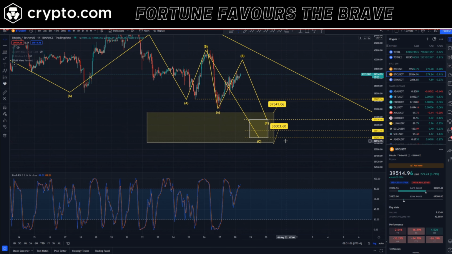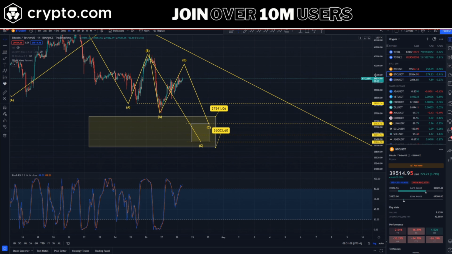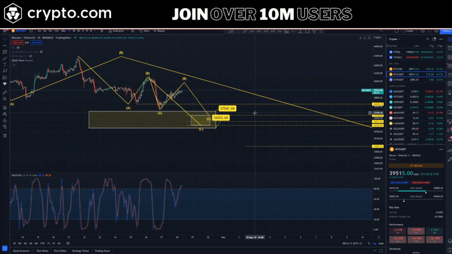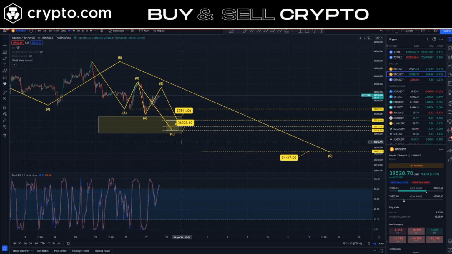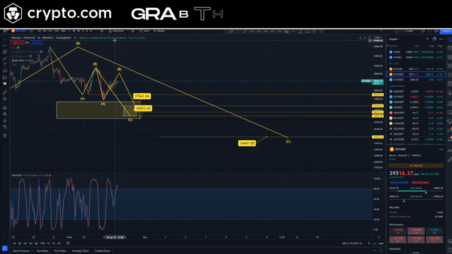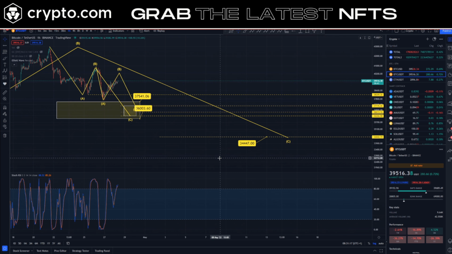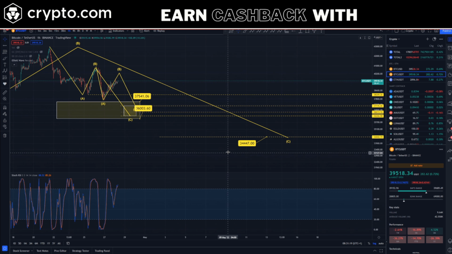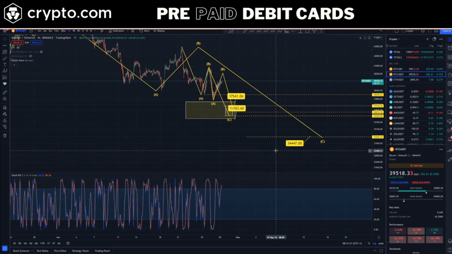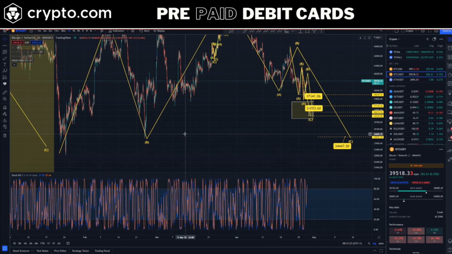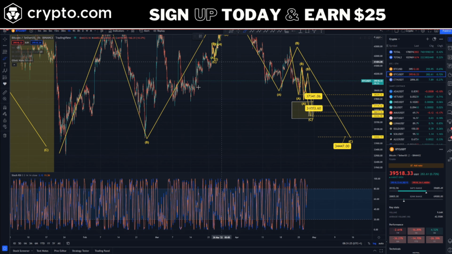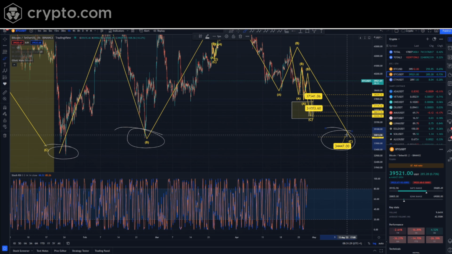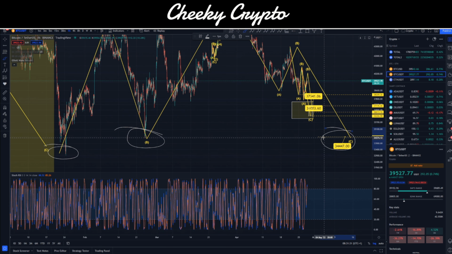We are looking for about 36 to 37.5. Once that is done, we should potentially move up, maybe up towards the $40,000 range, and then we pull to 34,447. This would actually then complete the move. That 34,447 basically sets us with another higher low over on these two. So basically we end up with this consistent higher low scenario getting set.